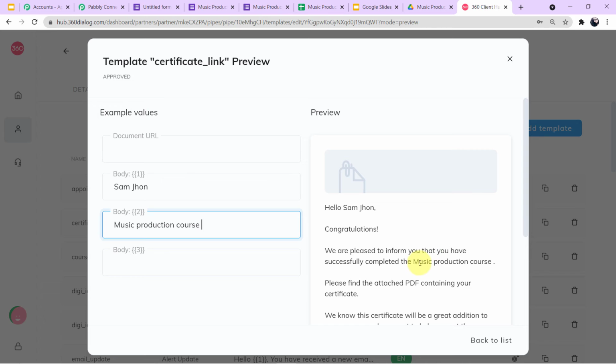So guys, you can see automatically the variable has changed into the value. So this is just for an example to show you how the variables work. Now let me tell you one more important thing, guys.